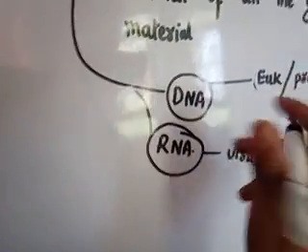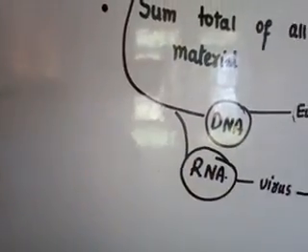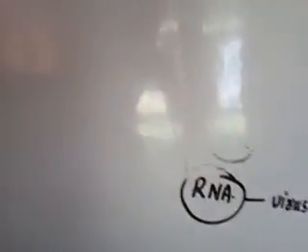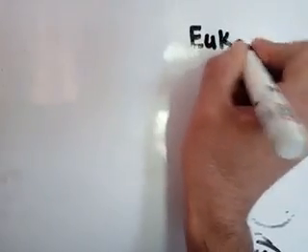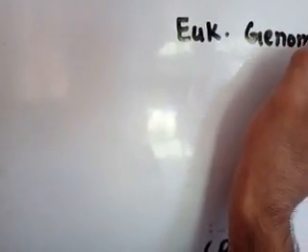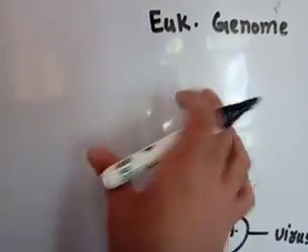Okay, now talking about the eukaryotic genome, it has two distinct parts. Now what are these two distinct parts?